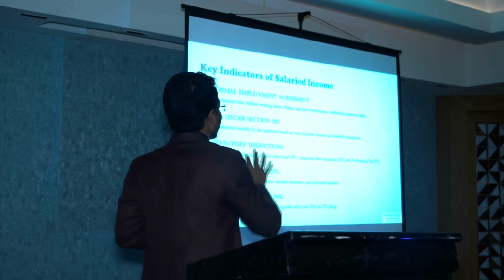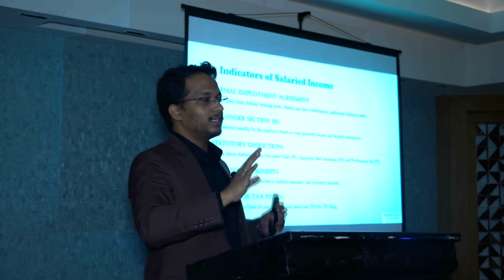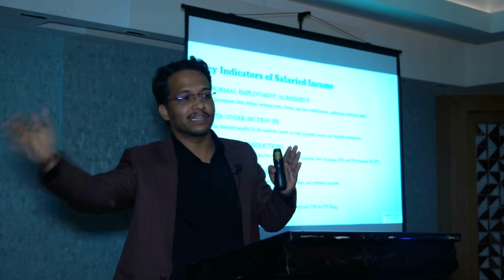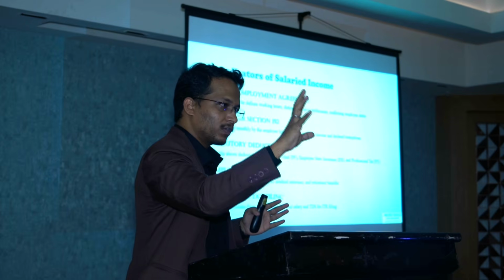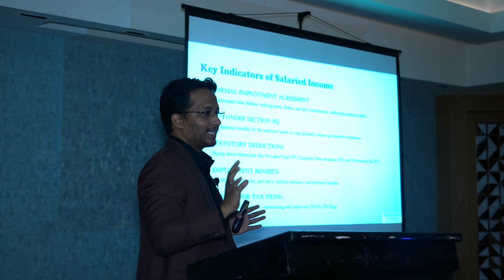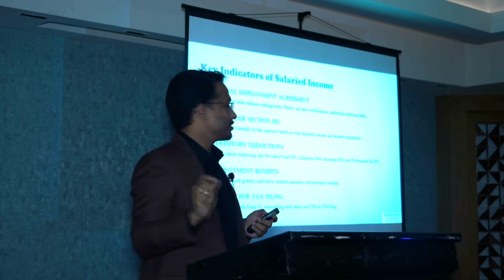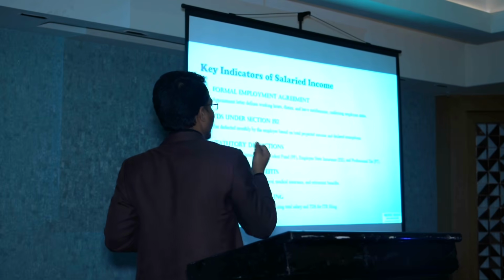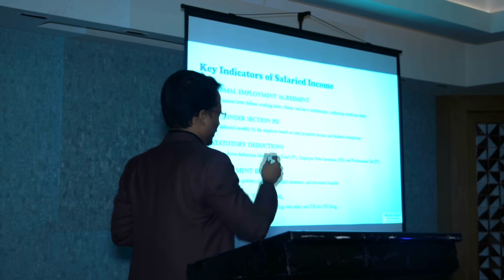So TDS is deducted. They will calculate the total estimated tax based on your estimated income for the year, divide it by 12, and start deducting it from your salary every month. That is the tax deduction they do from your salaries. The third is statutory deductions, which I have just mentioned: provident fund, employee state insurance, and professional tax.